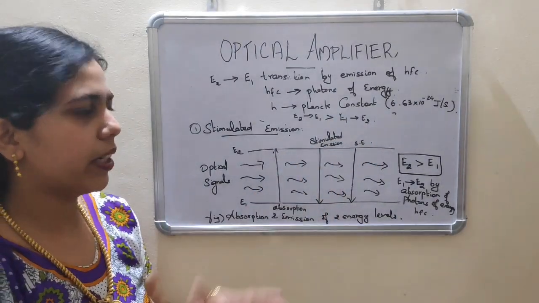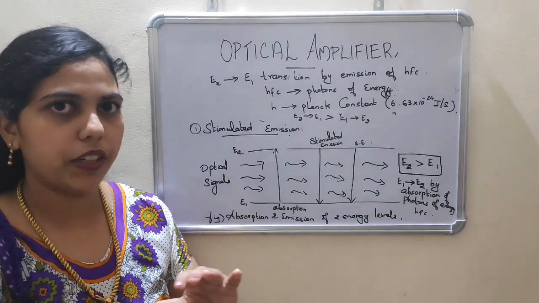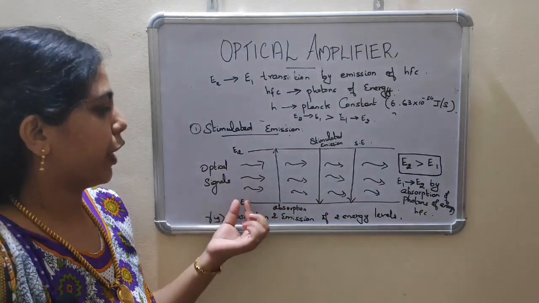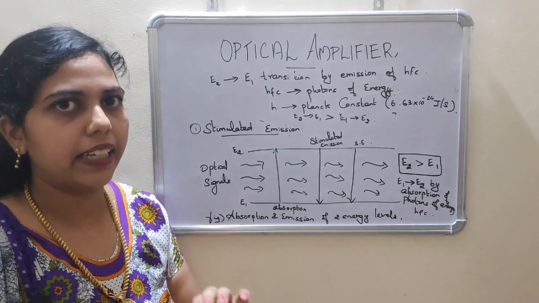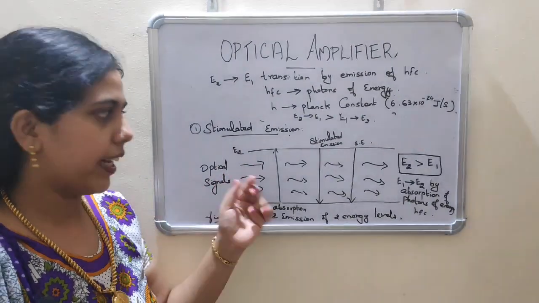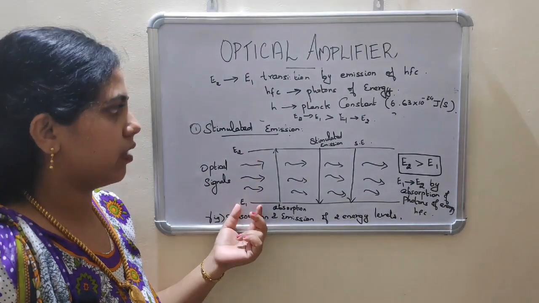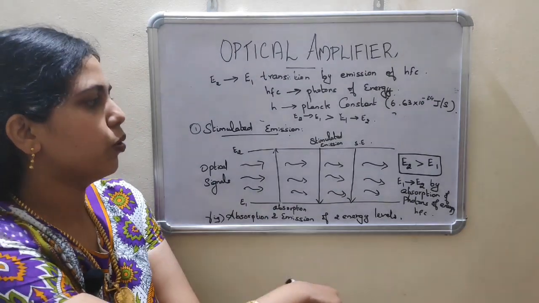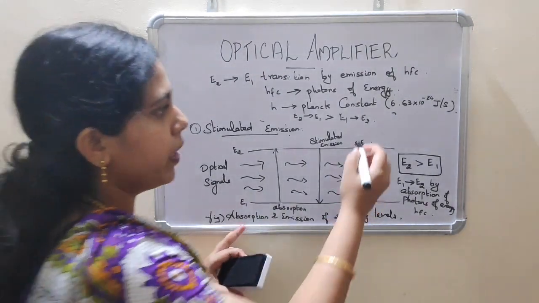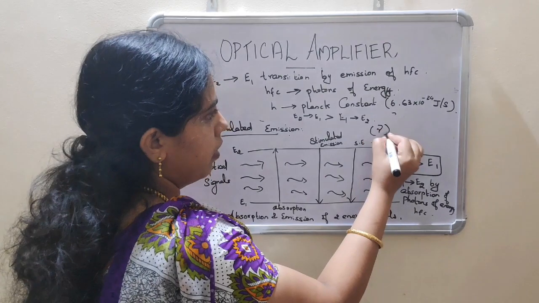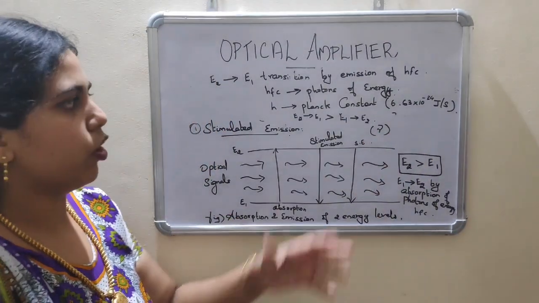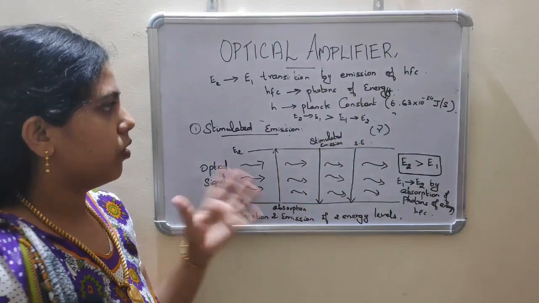But according to quantum mechanics, the rate of E1 to E2 transition per atom is equal to the rate of E2 to E1 transition. Okay. So the common rate is denoted by gamma.